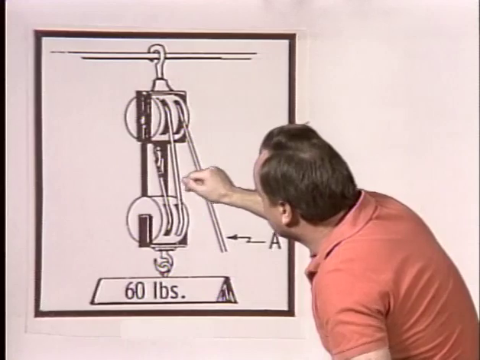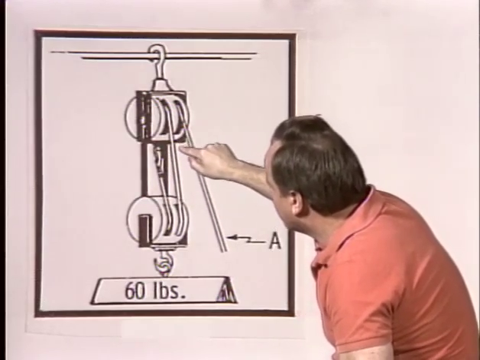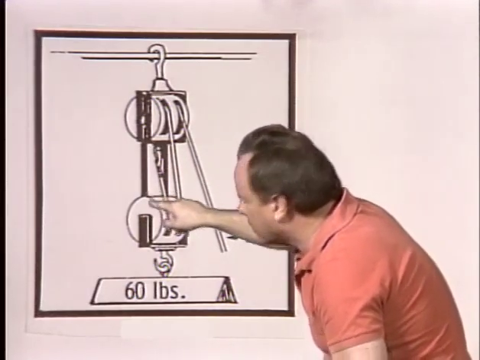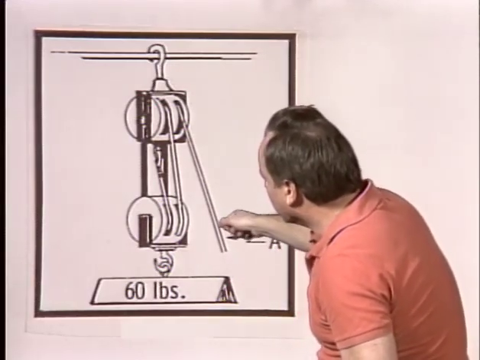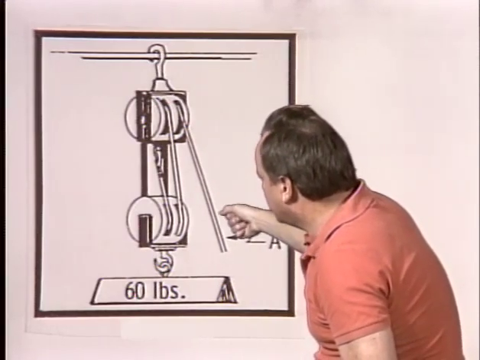They made this drawing such that the ropes in the front are light colored, the ropes in the back are dark colored. If you count the strands here, there are 1, 2, that's the dark one, 3 is the light one, and 4 is the dark one. 4 strands. So the mechanical advantage is 1 to 4, and therefore it takes 1/4 of the force that otherwise would be needed to operate this pulley.